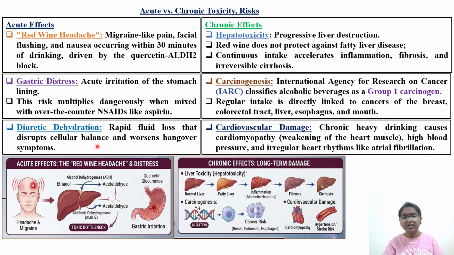Coming to chronic exposure, cardiovascular damage. As we have seen, some of the components are also causing altered contractility of the heart, arrhythmia, palpitations. Chronic heavy drinking causes cardiomyopathy, weakening of the heart muscle, high blood pressure, irregular heart rhythms, and atrial fibrillation. So pause the video and see how it is going to cause gastric irritation, and how it is going to cause carcinogenicity as well as cirrhosis.